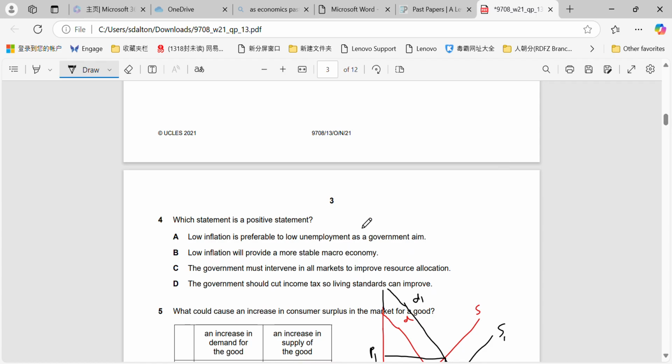Question 4, which statement is positive? Low inflation is preferable. That's a normative statement. Remember, positive is factual, a hypothesis that can be tested. Low inflation will provide a more stable macroeconomy. Yeah, we can test that statement, so we can assume it to be positive. Government must intervene in all markets. So again, that's an opinion or a subjective statement that is being made. And government should cut income tax, subjective or opinion-based statement.